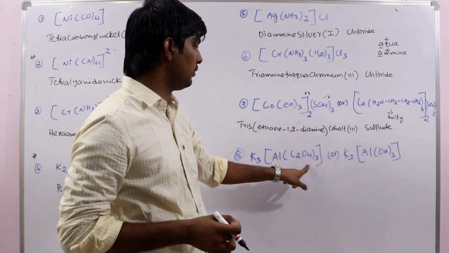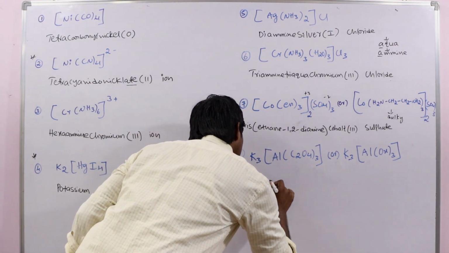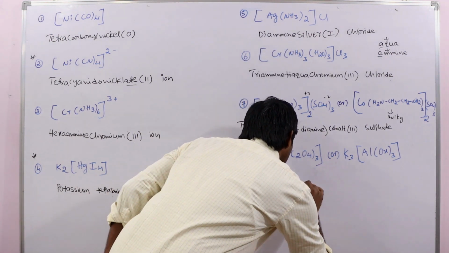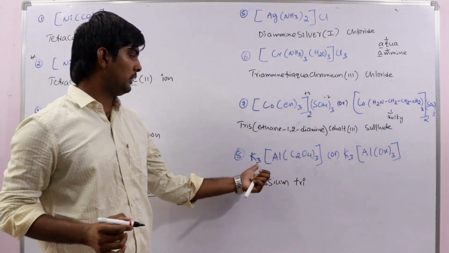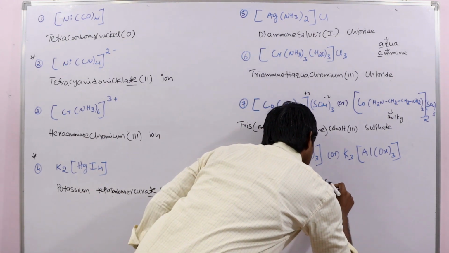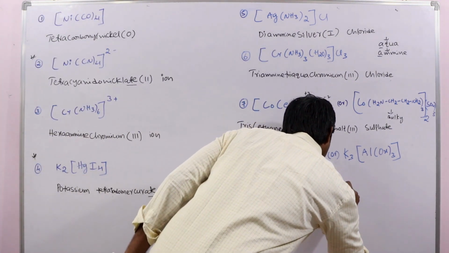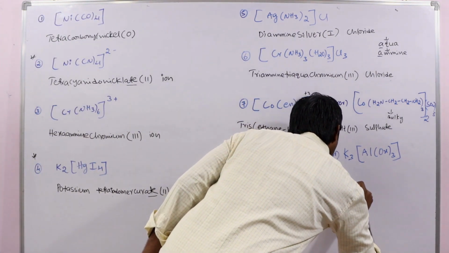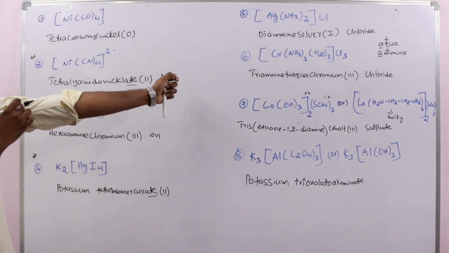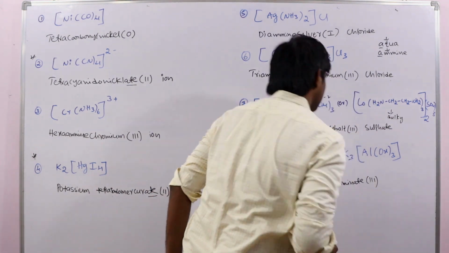Okay, next see this. This complex also can be given in this way or in this way, no problem. That is oxalato. So here potassium, leave the space, trioxalato, aluminate 3.